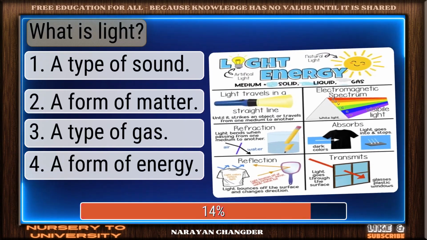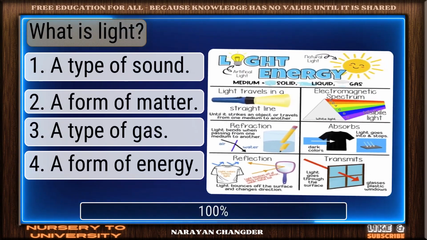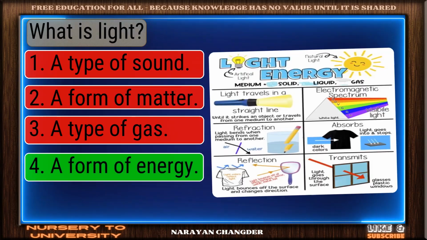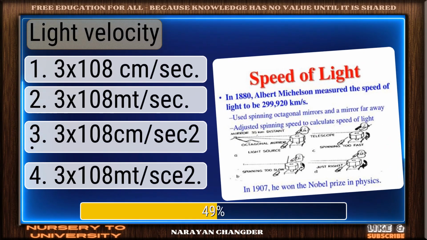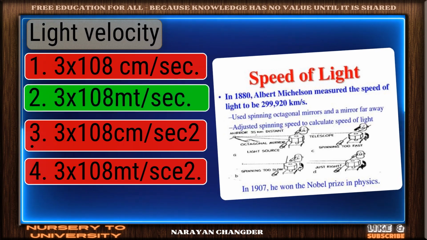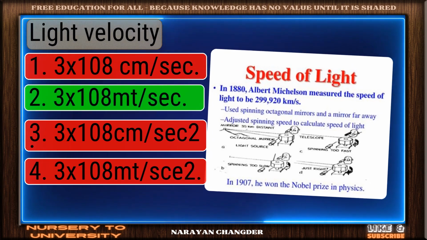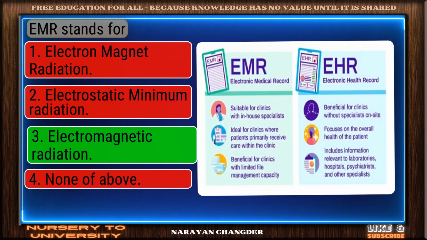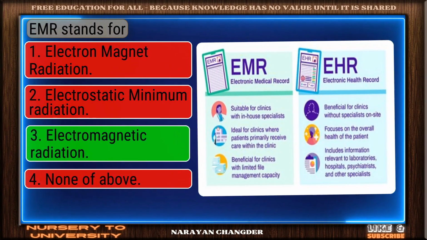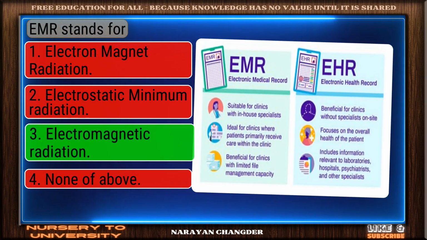What is light? You're right. A form of energy is the correct answer. Light velocity? 3x1 is the correct choice set. Emma stands for. Nicely done. Electromagnetic radiation is a solid answer.